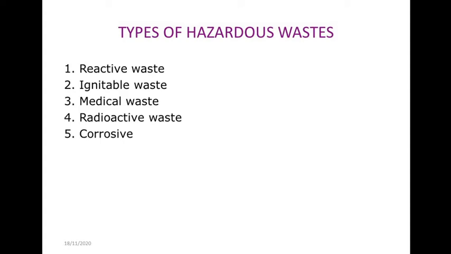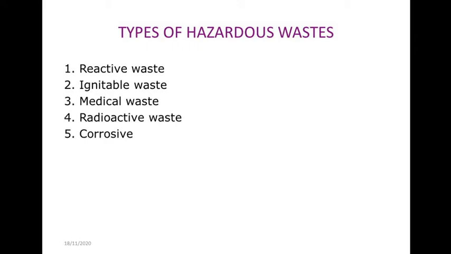Next, medical waste, the waste which comes from the human tissue from surgeries, then bandage, then microbiological material and other substances which are generated from the hospital and biological research center. So this waste is called as medical waste and that is hazardous waste. Next, radioactive waste, particularly high level radioactive waste from nuclear power plant.